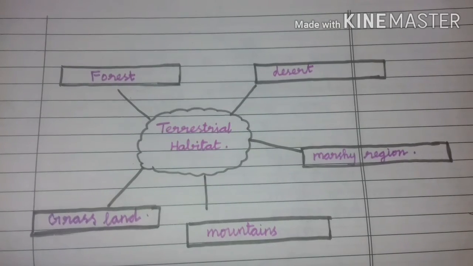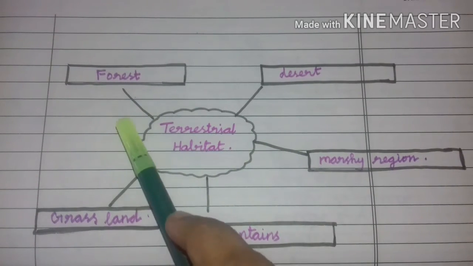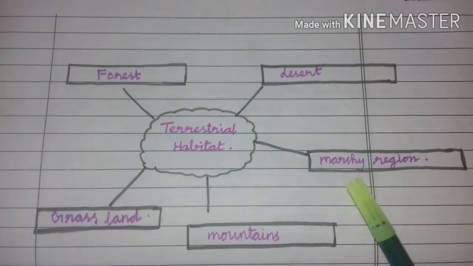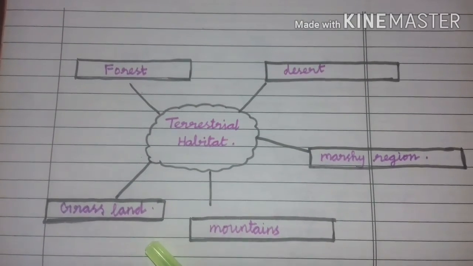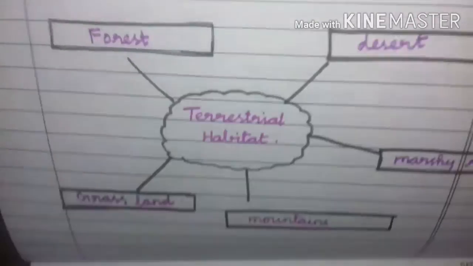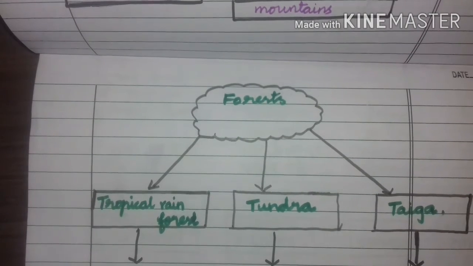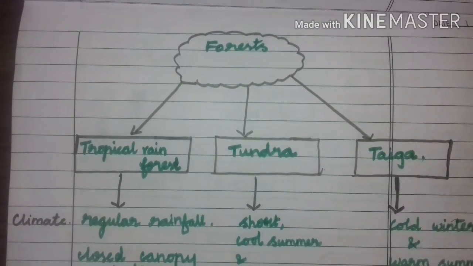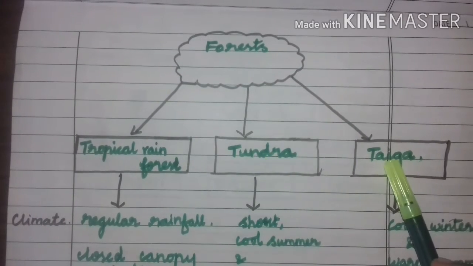Okay children, let's recall everything. Children, what does terrestrial habitat include? Yes, very good. Forest, desert, marshy region, mountains and grassland. So today we are going to see about the forest. What are the forests given here? Yes, tropical rainforest, tundra and taiga.